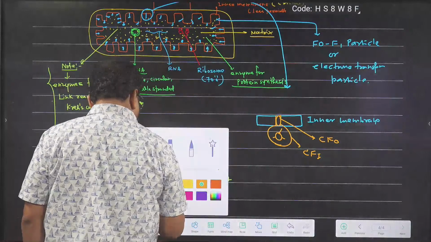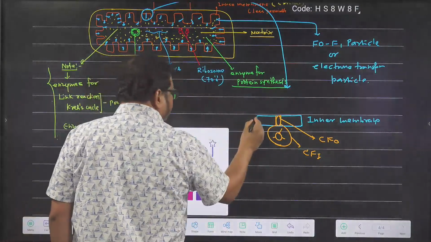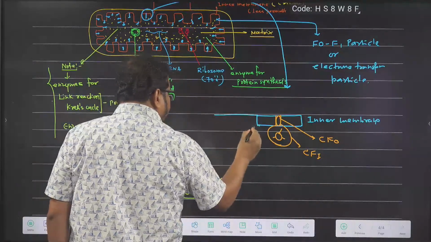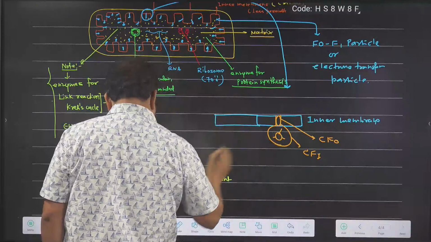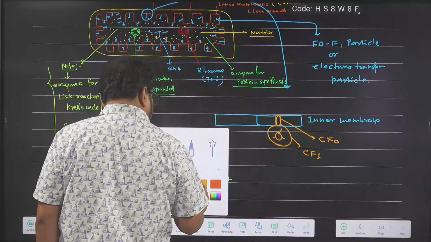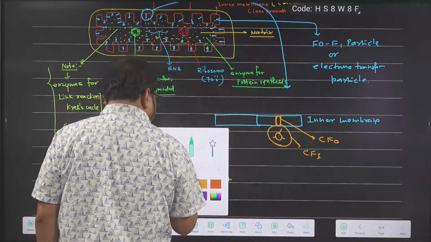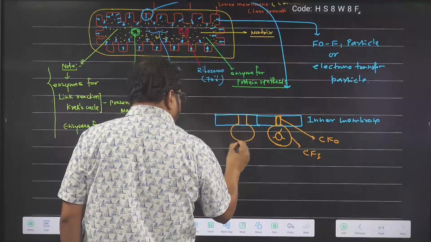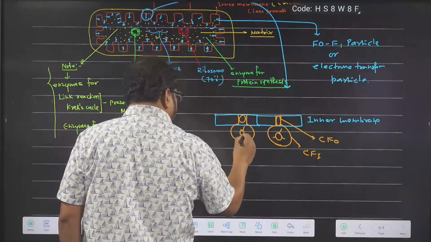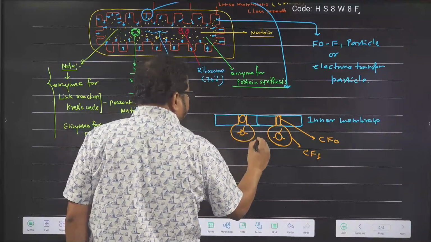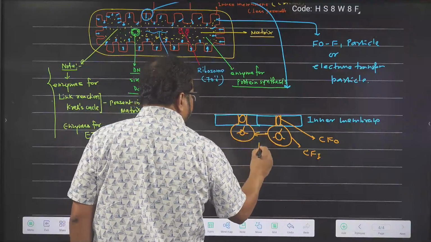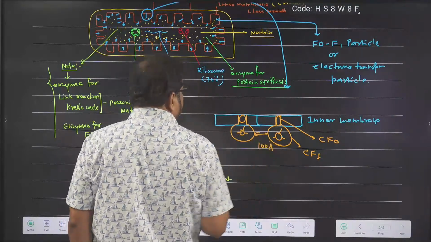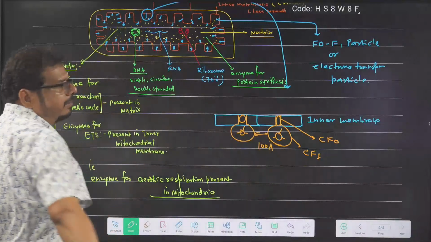If I make the membrane bigger, like this, one particle is here and another I am making also. F naught, F1. Got the idea? And the distance between the two is how much? 100 angstrom. It is present in the inner membrane of the mitochondria.